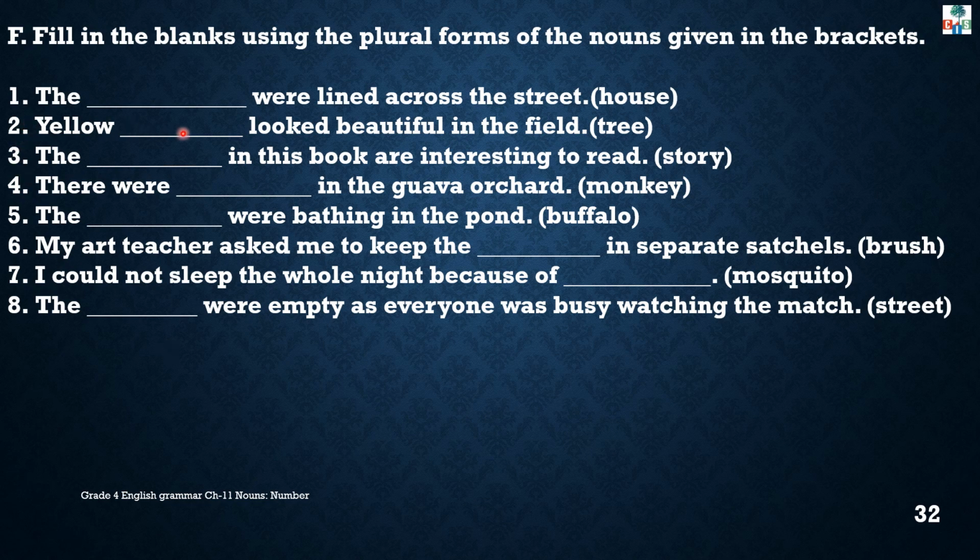The dash were lined across the street. And which noun is given in the bracket? House. So what will be the plural form of house? Yes, houses. The houses were lined across the street. So like this, try to frame the plural forms of these nouns.